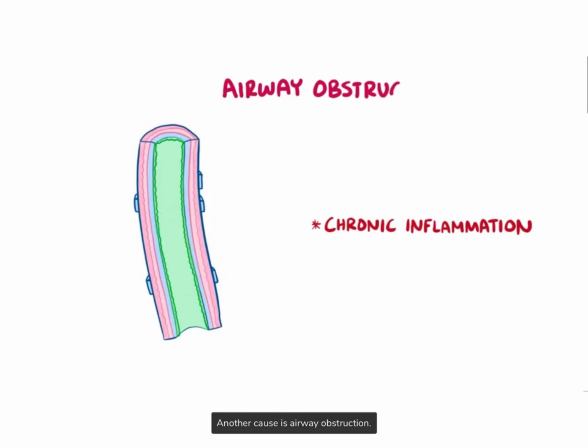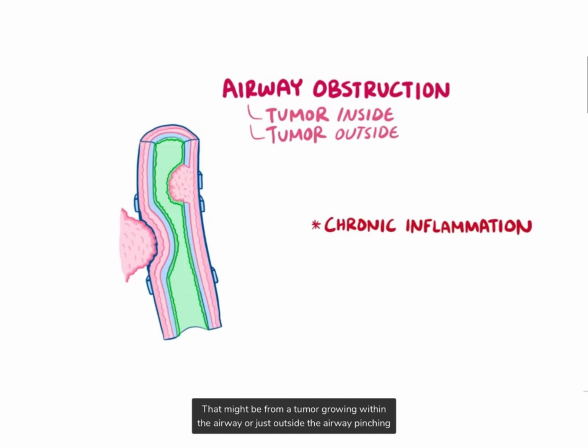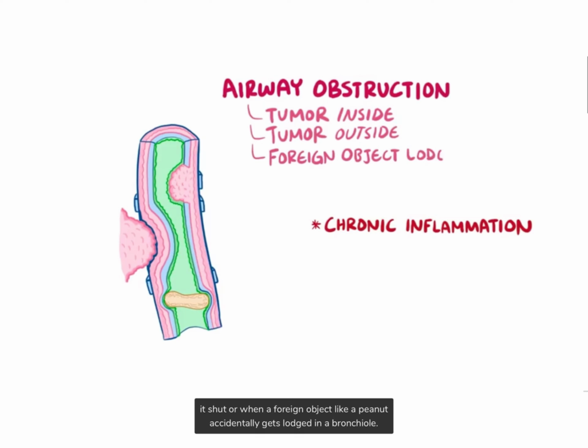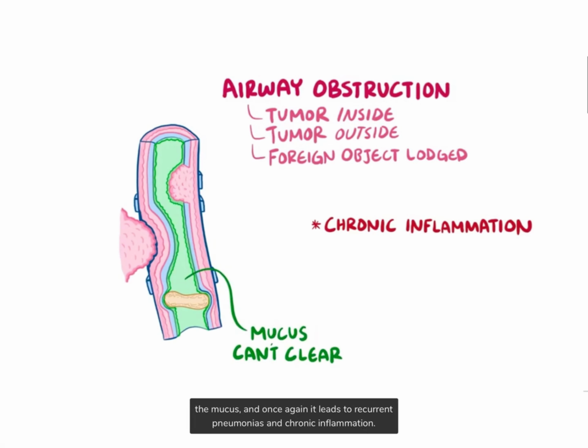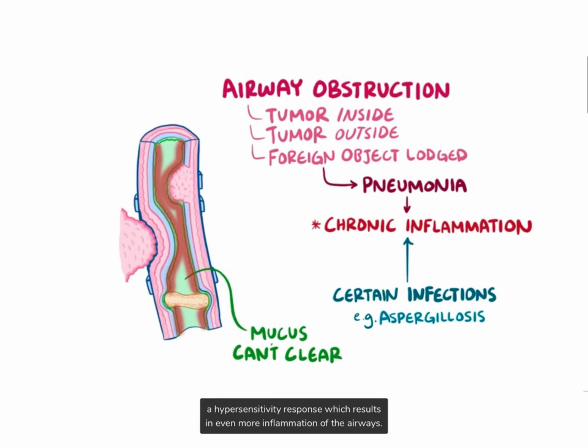Another cause is airway obstruction, and that might be from a tumor growing within the airway or just outside the airway and sort of pinching it shut. Or it could also happen when a foreign object like a peanut accidentally gets lodged in a bronchiole. In any of these situations, the blockage prevents the mucociliary escalator from clearing out the mucus. And once again, this leads to recurrent pneumonias and chronic inflammation. Also, certain types of infections like aspergillosis can worsen the problem because they can cause a hypersensitivity response which results in even more inflammation of the airways.